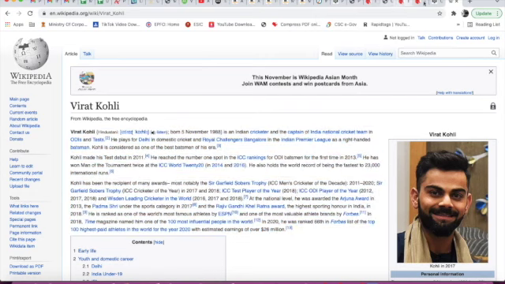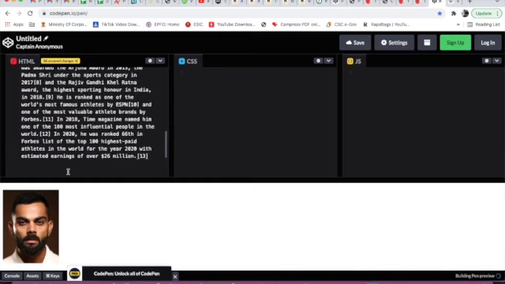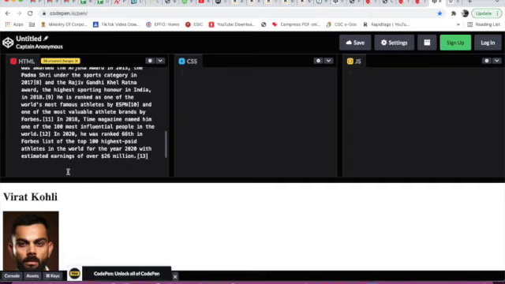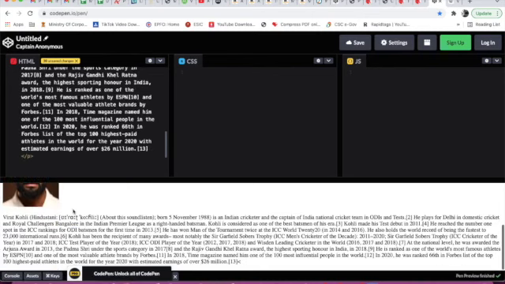Okay, now we will go to CodePen, and here I will paste it, and now I will close the paragraph like this. See, here it is coming.